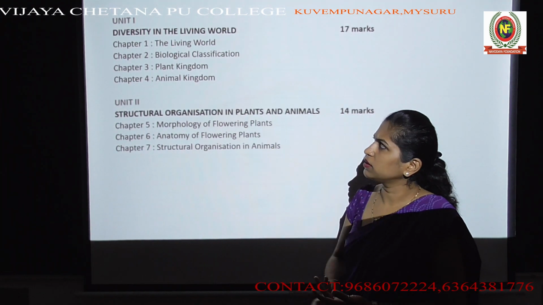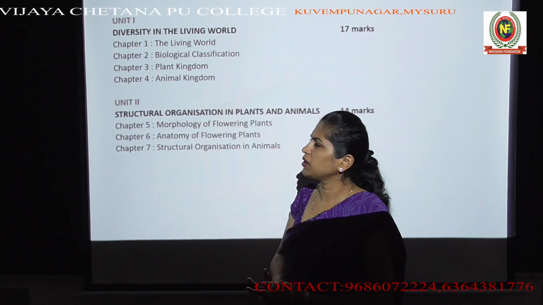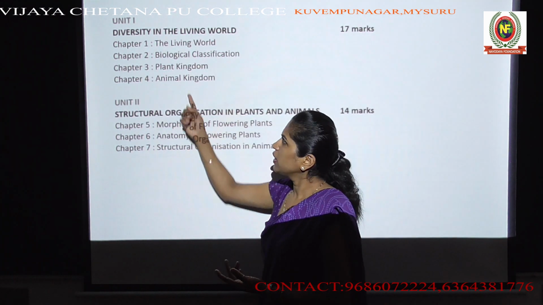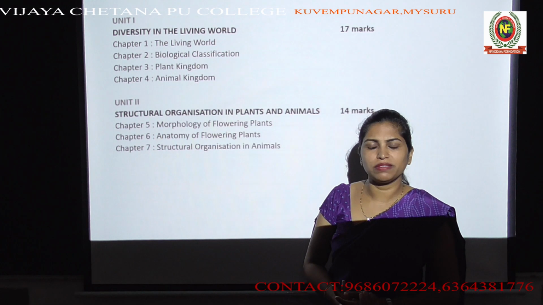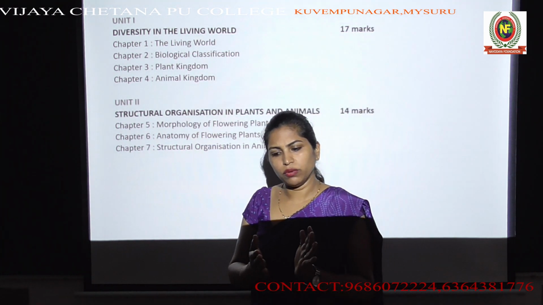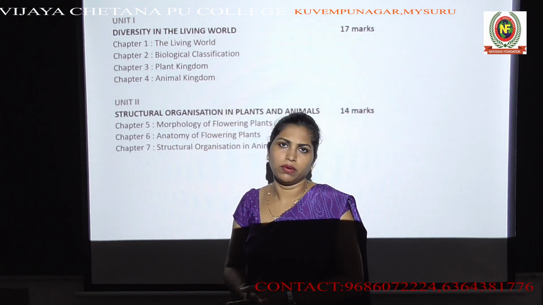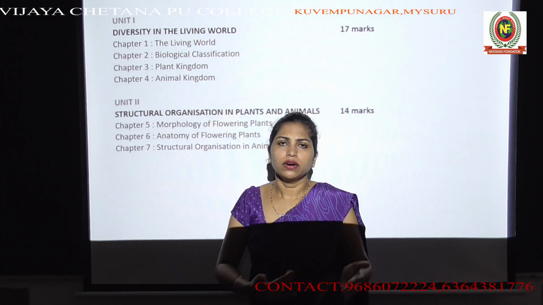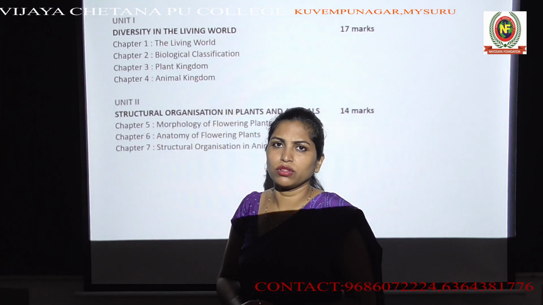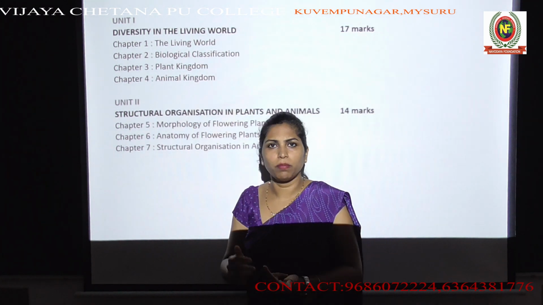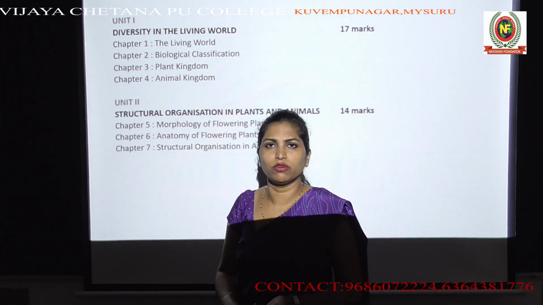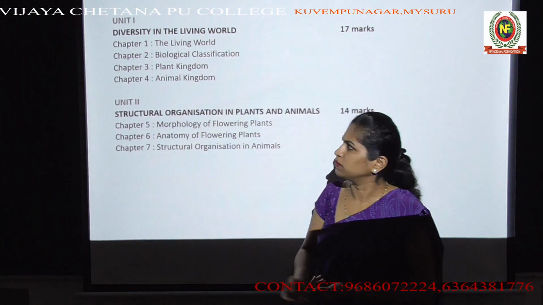The next chapter coming under diversity in the living world is plant kingdom. In this chapter you will be studying everything about the plant kingdom, which are the different plants present in the world. It includes your algae, bryophytes, pteridophytes, gymnosperms and angiosperms.